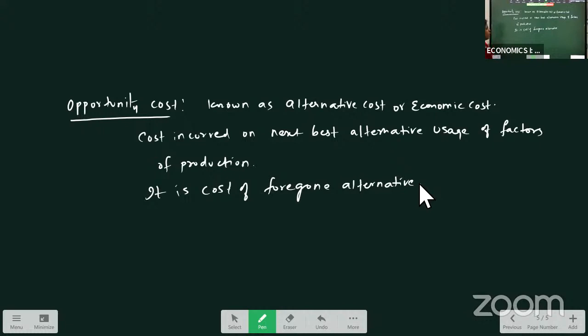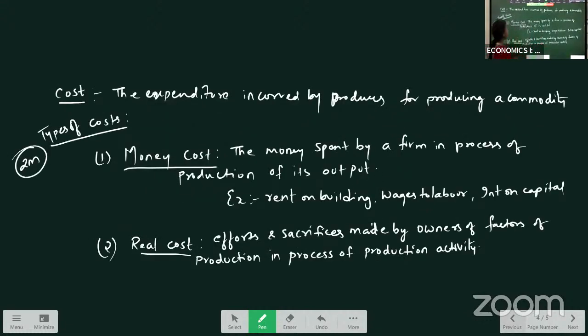So these are the 3 types of cost we have. Money cost: the money spent by a firm in the process of production of its output.